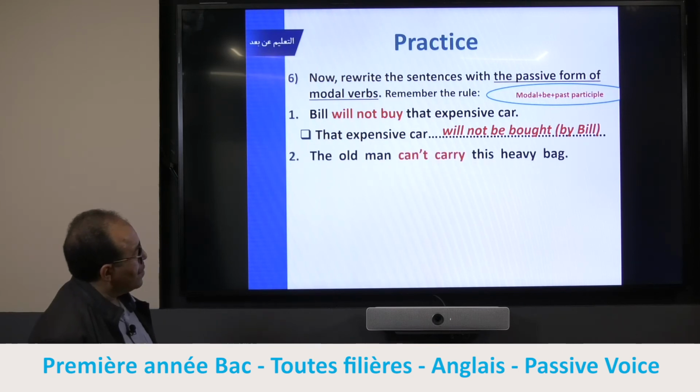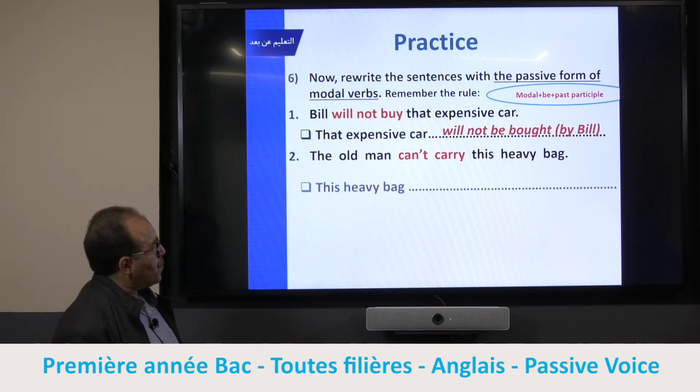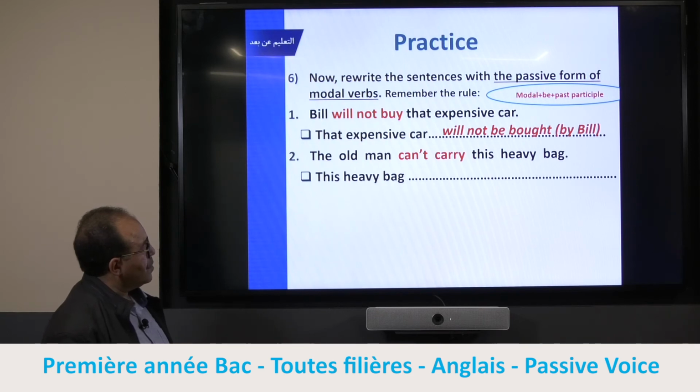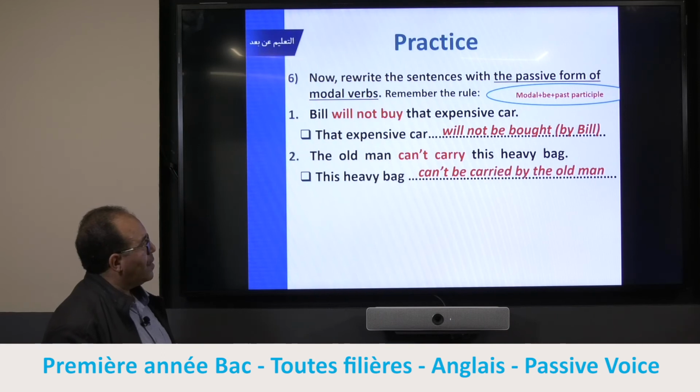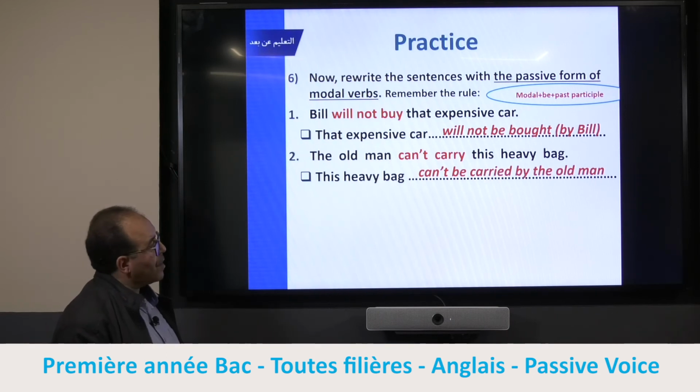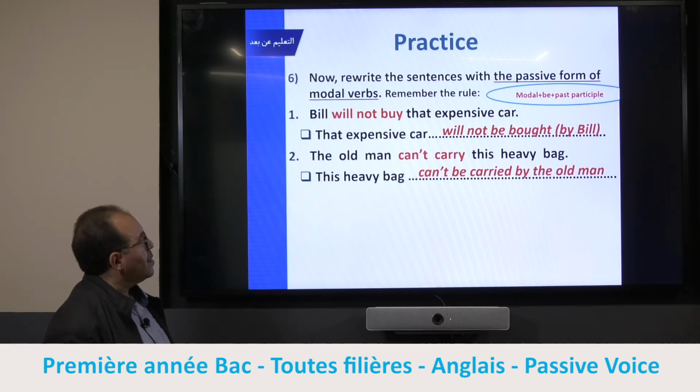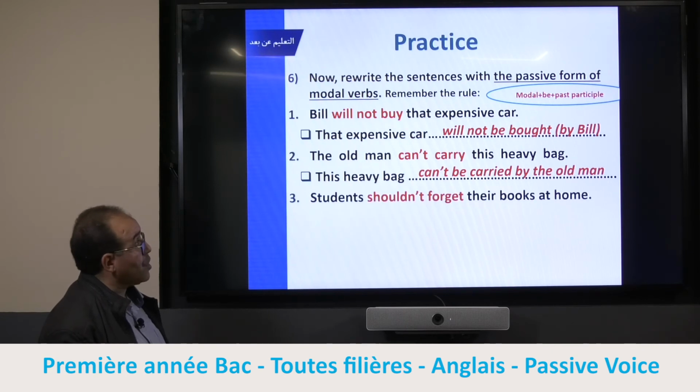How can you transform this one? So, let me help you. We keep the modal must, can, may, should, would, could, might, etc. We keep it. And what do we add? So, that's the correct answer. Carried is a regular verb, no problem with irregular verbs. You just add ed. What about this one?